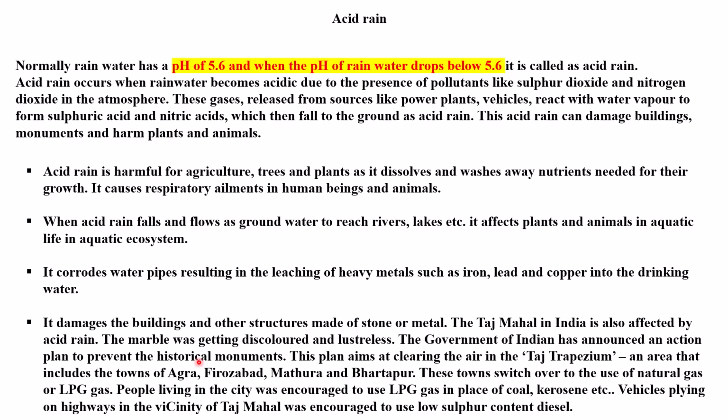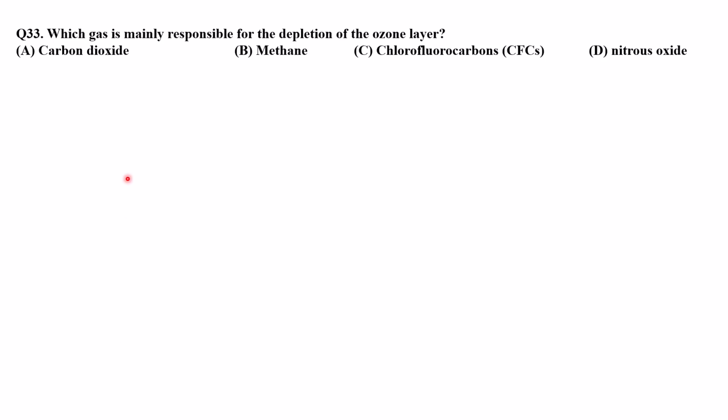Like the Taj Mahal in India, which is also affected by acid rain. The marble was getting discolored and lusterless. The government of India has announced an action plan to protect the historical monuments. This plan aims at clearing the air in the Taj Trapezium. The Taj Trapezium is the area which includes the towns of Agra, Firozabad, Mathura, and Bharatpur. These towns switched over to the use of natural gas or LPG. People living in the city were encouraged to use LPG in place of coal and kerosene, and vehicles plying on highways in the vicinity of the Taj Mahal were encouraged to use low sulfur content diesel.